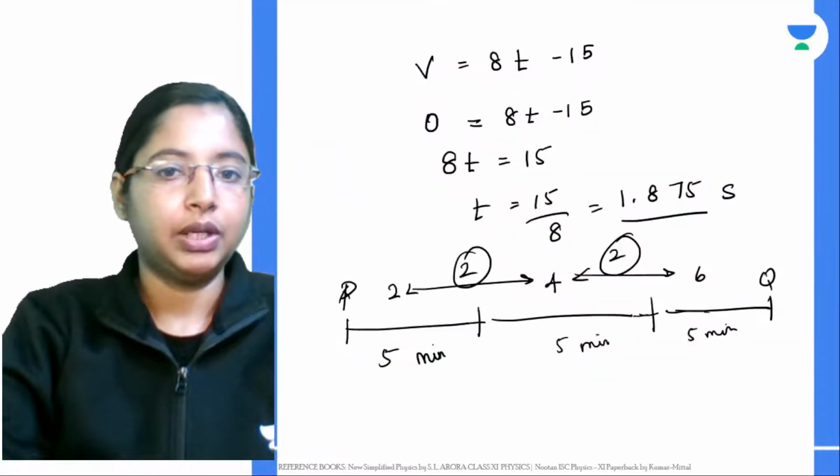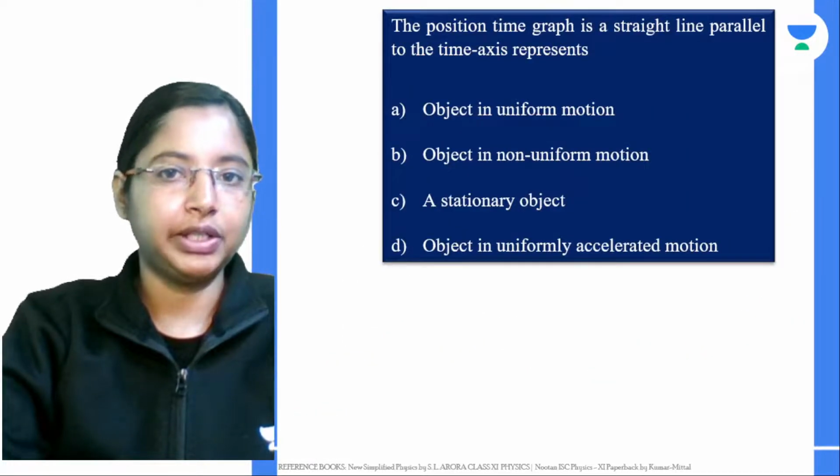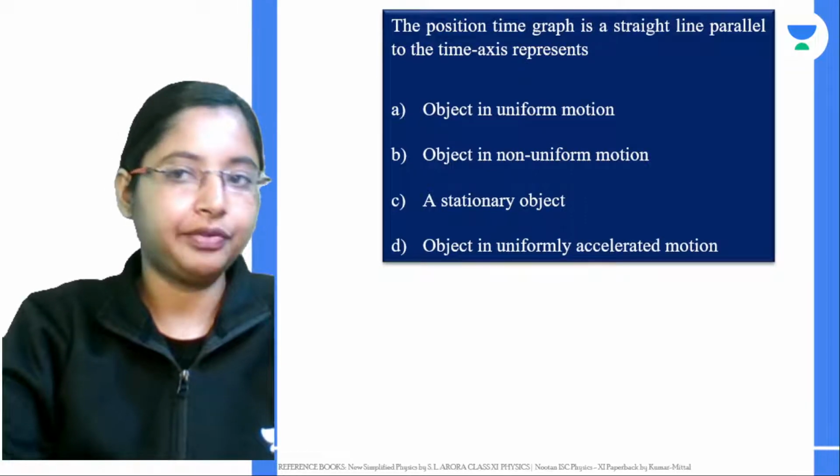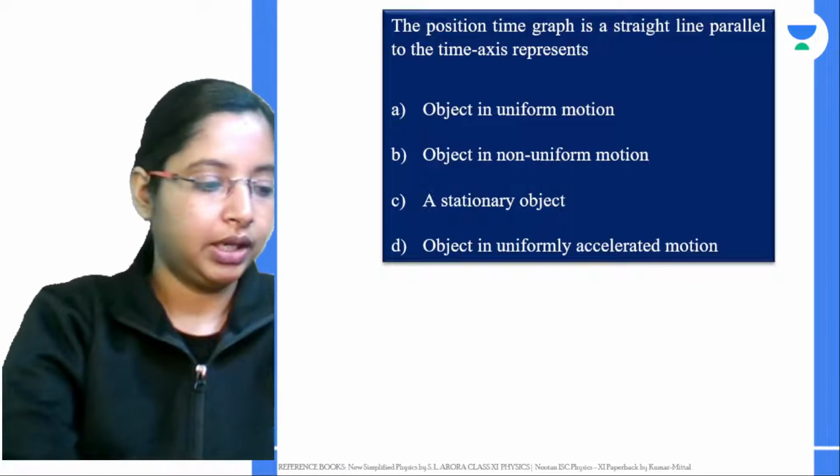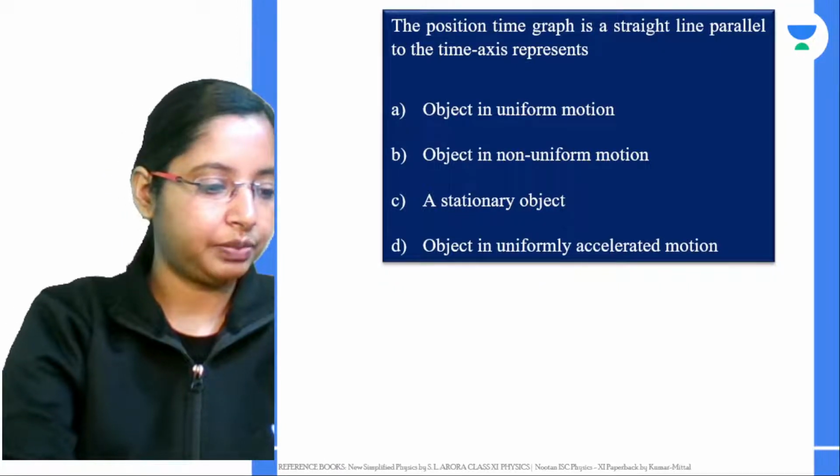All right. Now, the next question is, the position time graph is a straight line parallel to the time axis. This is actually the question asked. The position time graph is parallel to the time axis.